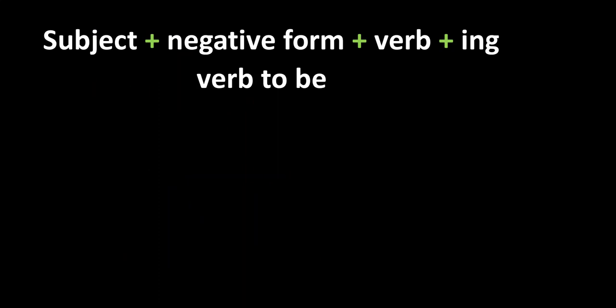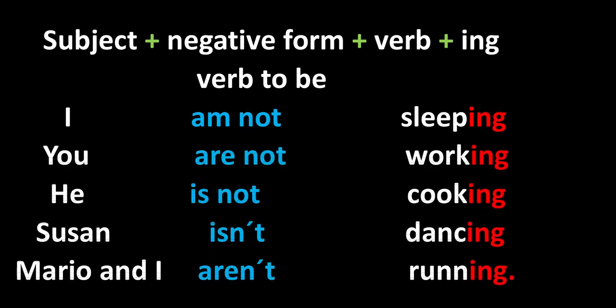As you remember, in this case, to make a negative form of sentences, we only have to add not. En este caso vamos a utilizar the verb to be with the negative form. Y si recuerdan, simplemente agregamos not al verb to be, or you can use contractions. For example, I am not sleeping. Es decir, esta acción, sleeping, is not happening right now because I'm talking. You are not working. He is not cooking.